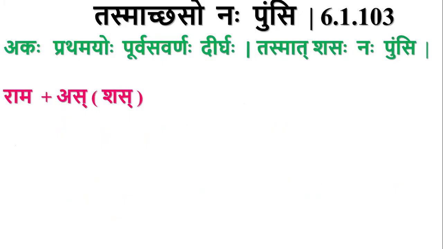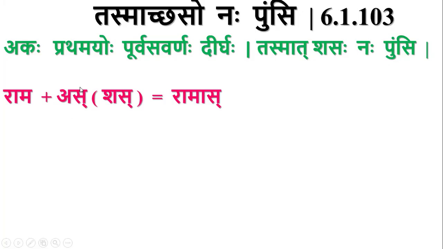Consider this example, Rama plus Shas. The Drushya Rupa is As. By Pratamayo Purva Savarnaha, it becomes Ramas. This Rasvakara becomes Dirgha. This Rasvakara and this Akara combine to form Purva Savarna Dirgha. So it becomes Ramas.